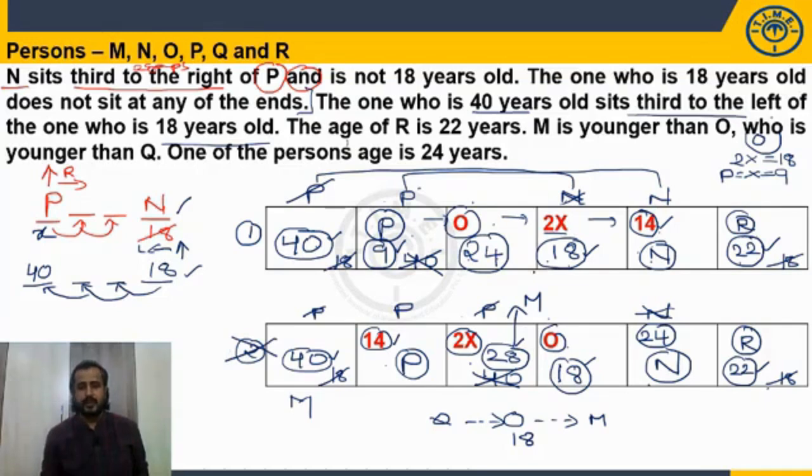Now come to case 2. In case 2, what is the age of O? 24. Age of O is 24. So M is younger than O. So what we left? 40 and 18. So in this case, M is 18. So 18 is less than 24 and 24 is less than Q. So Q will be 40. So O is younger than Q and M is younger than O. So it is my final arrangement: Q40, P9, O24, M18, N14 or 22.